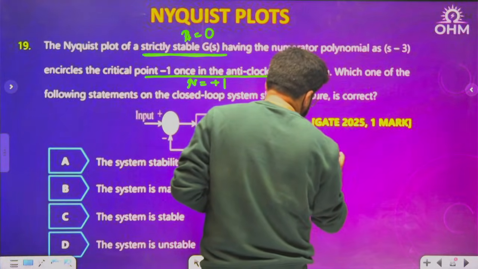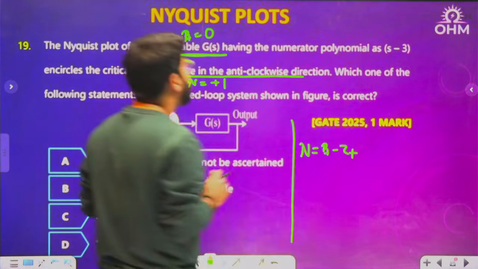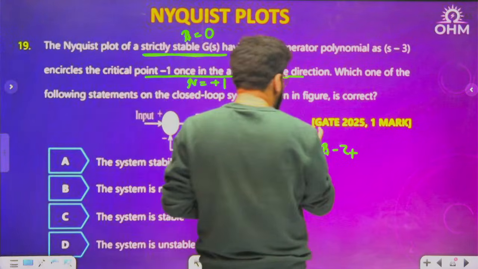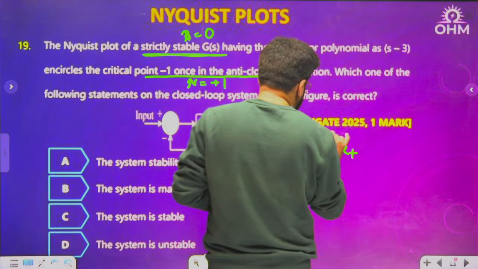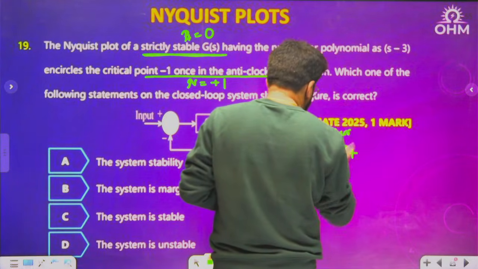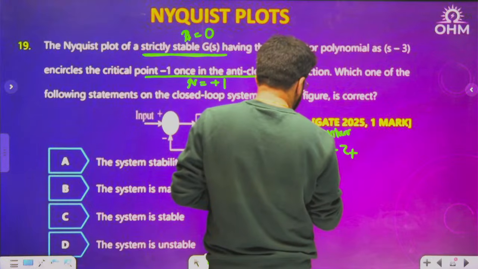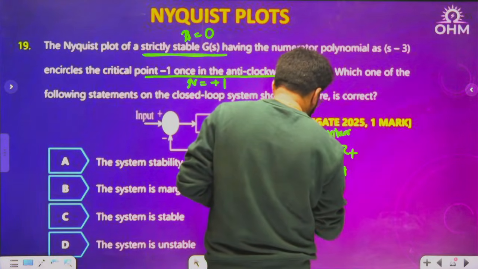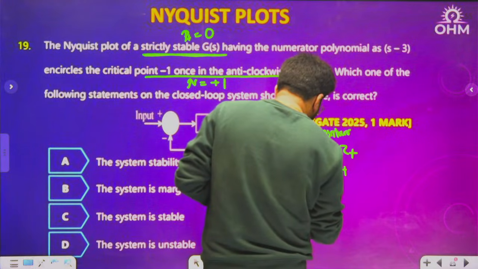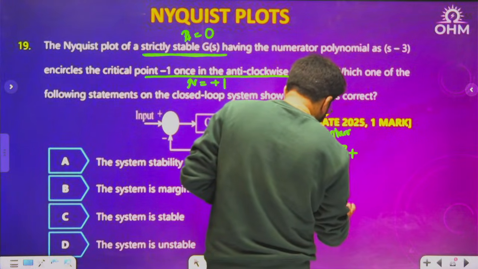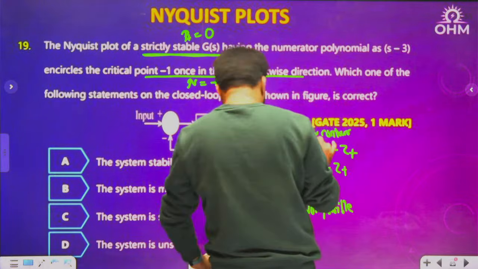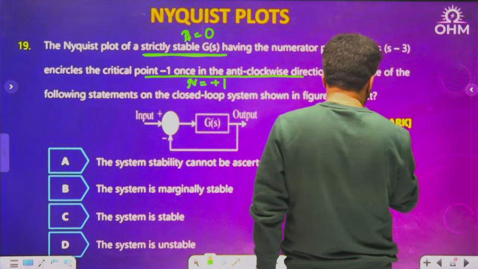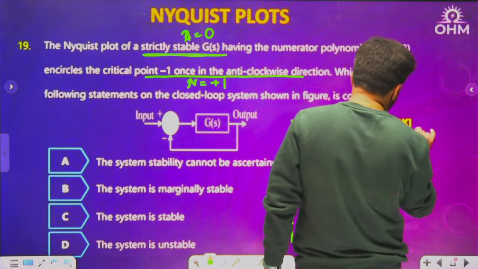N equals P plus minus Z plus, if an anti-clockwise contour is assumed. For an anti-clockwise contour. But what is N? N equals 1, P plus is 0, minus Z plus. Z plus is minus 1, and I told you a negative count is not possible. So this is a wrong assumption. So the Nyquist contour, sorry, this was the clockwise contour. So for the Nyquist contour, you have to assume anti-clockwise.